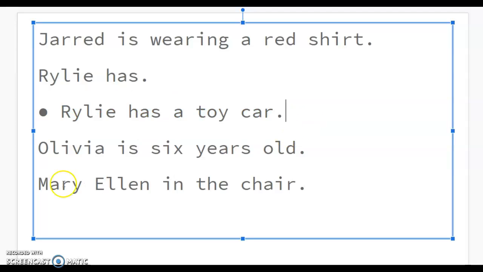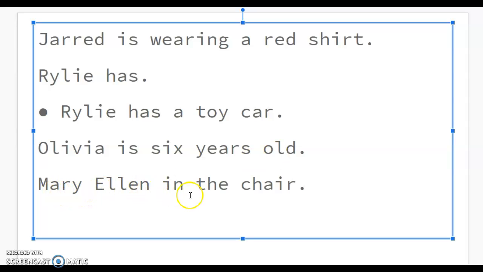Let's look at some more examples. Olivia is 6 years old. We know that the person is Olivia and that they are 6 years old. That sentence has enough information, it sounds right, and it makes sense. That is a complete sentence. Let's look at the next one.